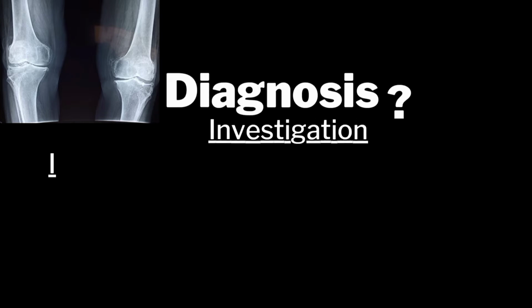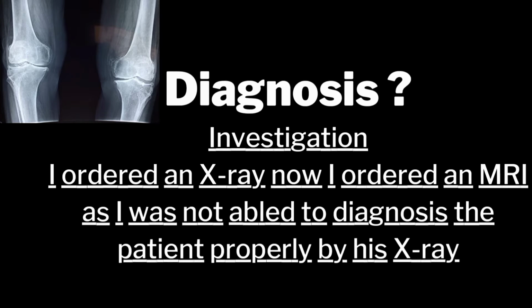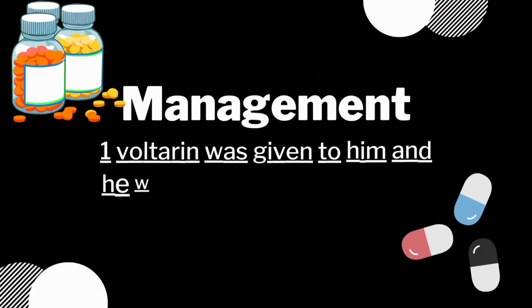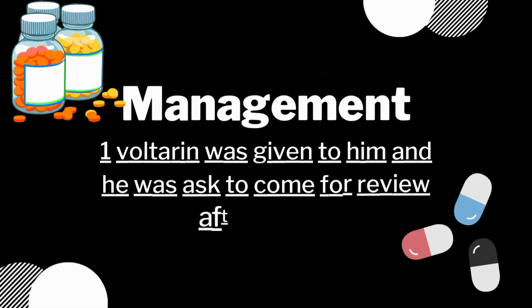Now, investigation. On the first visit, I ordered an X-ray. Then I ordered an MRI as I was not able to diagnose the patient properly from his X-ray. Now, what was the management? Again, Voltaren was given to him and he was asked to come for a review after 1 week.